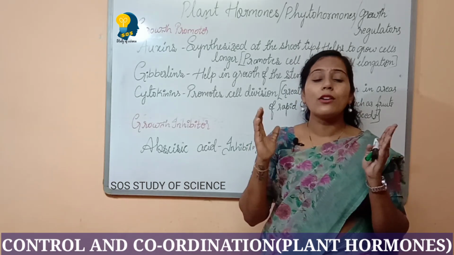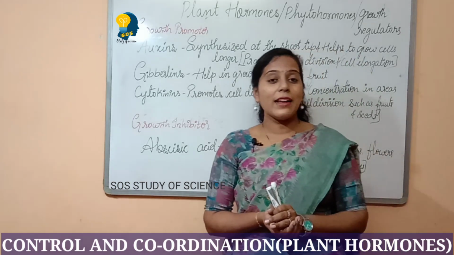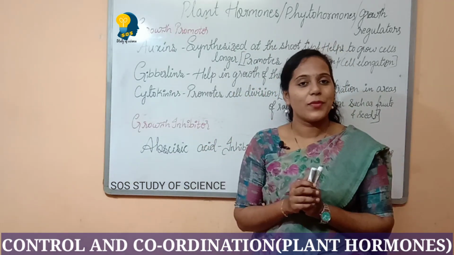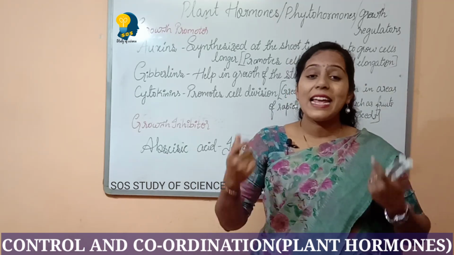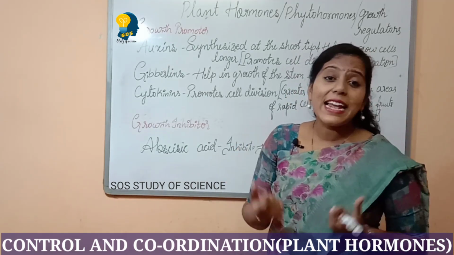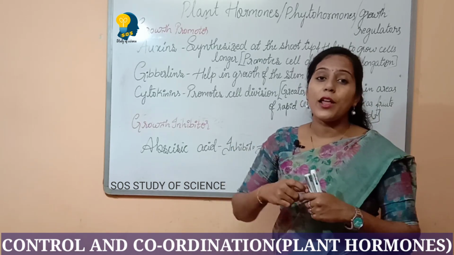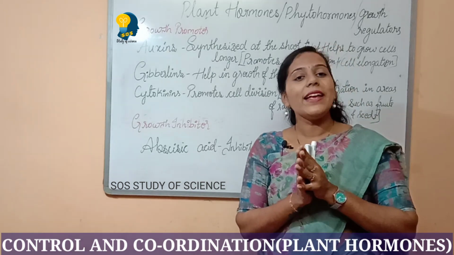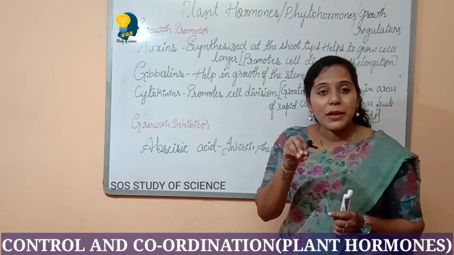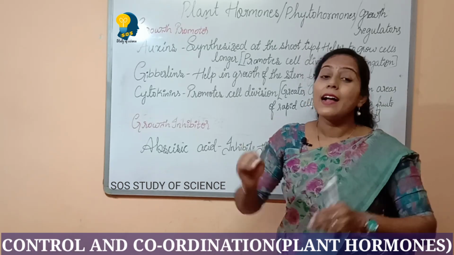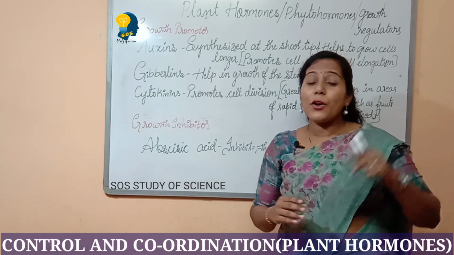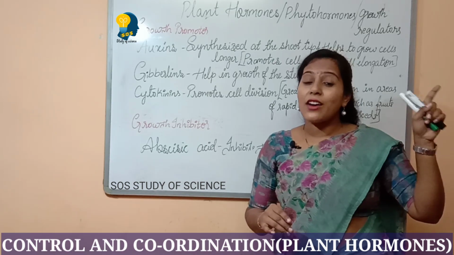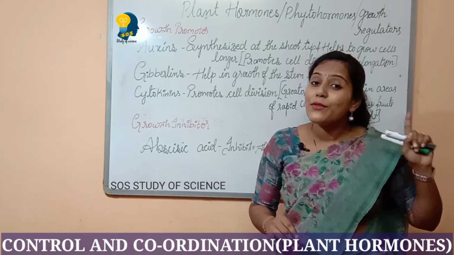You all have heard the word hormones. How can we define hormones? Hormones are defined as chemical messengers. What does it mean by chemical messengers? Hormones release chemicals inside the body of the multicellular organism. And these chemical messengers travel slower compared to electrical impulses, because we have seen that coordination in animals through electrical impulses was traveling very fast. The signals were traveling very fast.